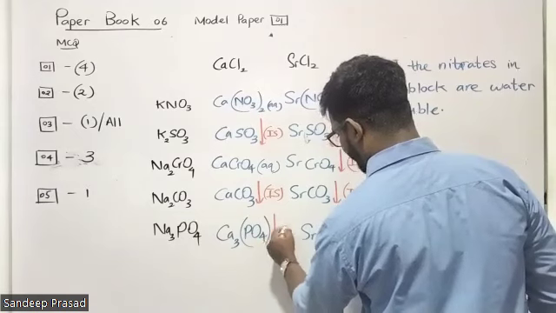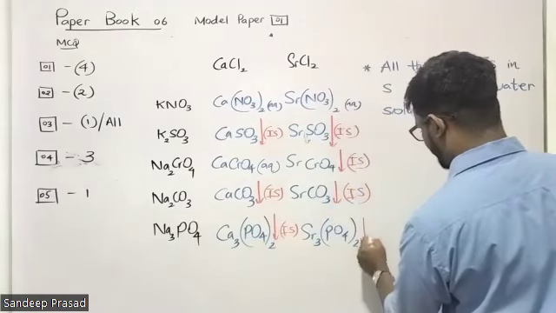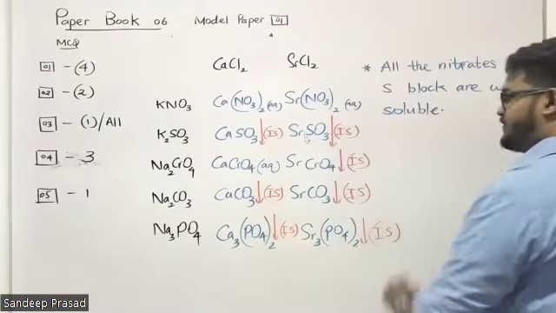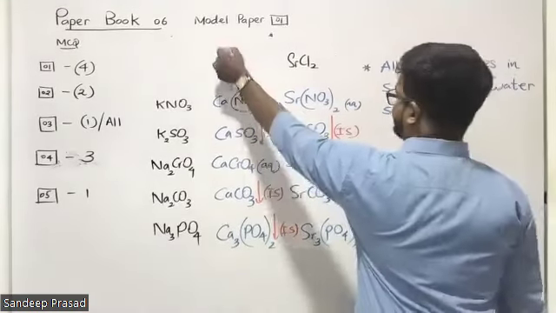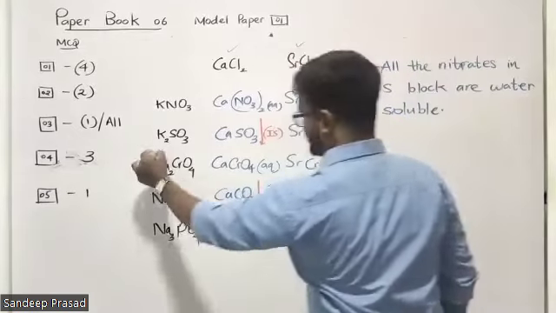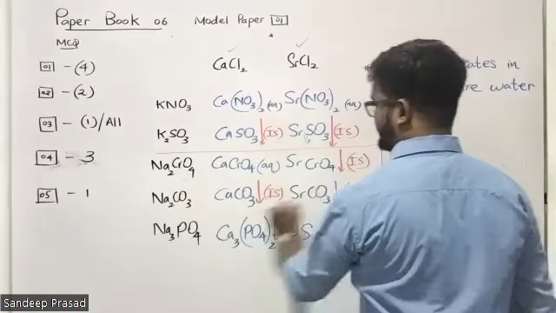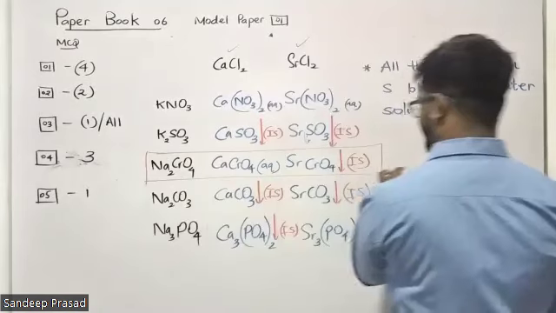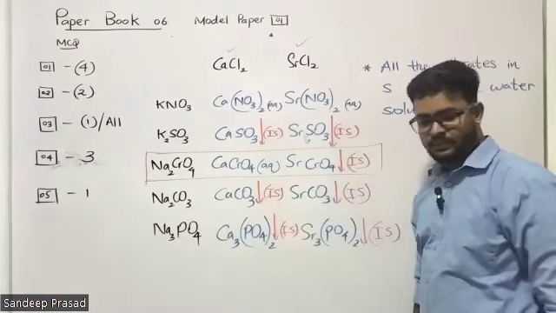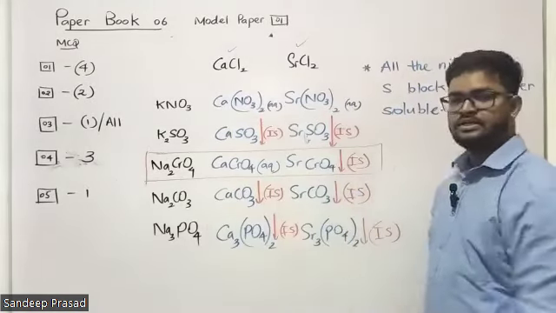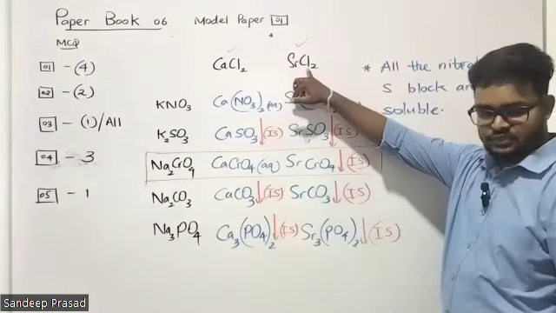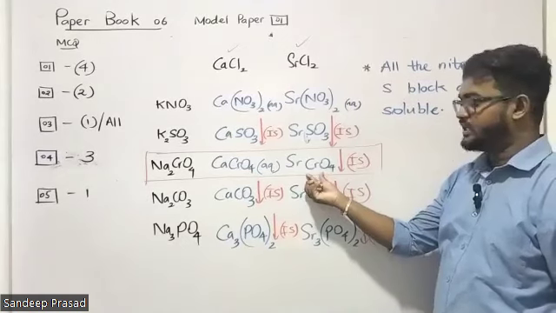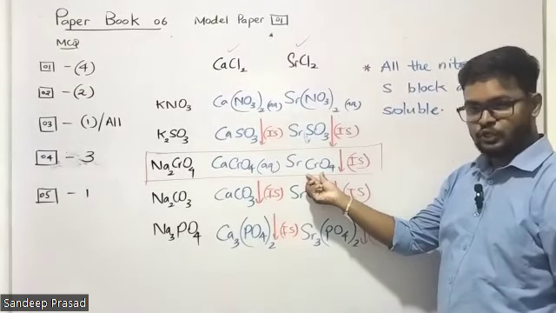Water insoluble compounds. So therefore, tell me, students, from which compound can we differentiate calcium chloride and strontium chloride? Using sodium chromate. Because you can see that when we add sodium chromate, calcium chromate is soluble. That means the solution is completely aqueous. And in the presence of strontium chloride, it's producing an insoluble precipitate.